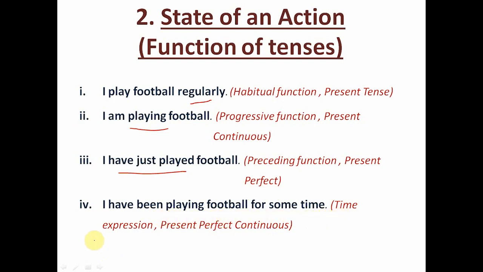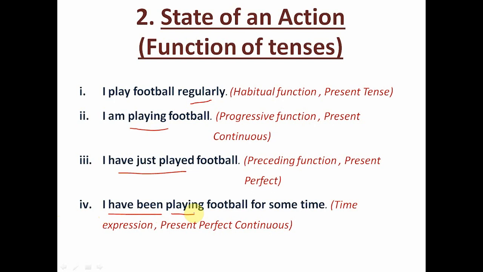The work has been started before some time and the work is still in progress. The fact that the work has been started before some time makes it perfect, and the fact that the work is still in progress makes it continuous. Hence, we can call it a present perfect continuous tense.